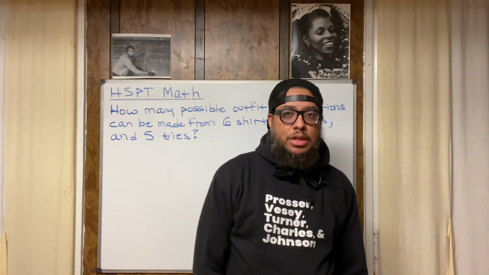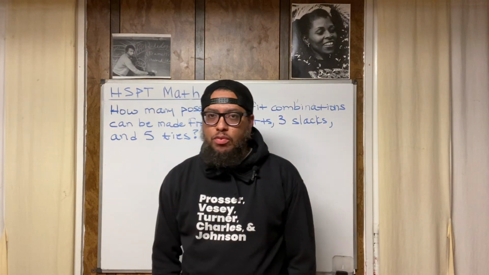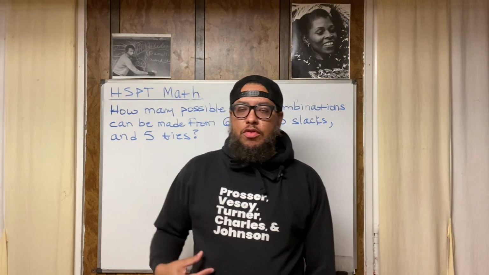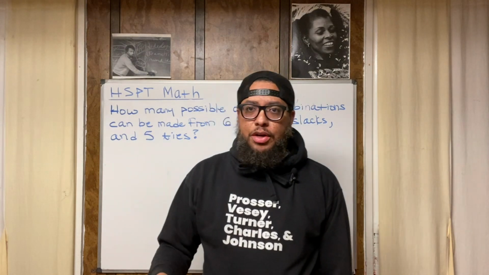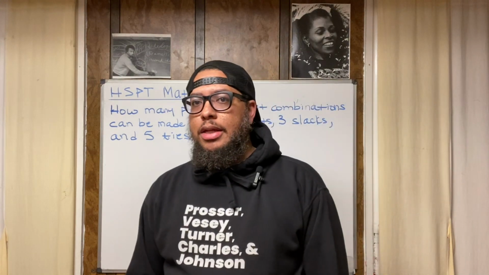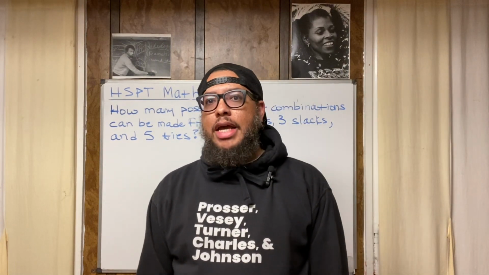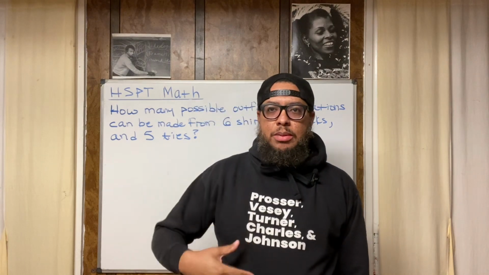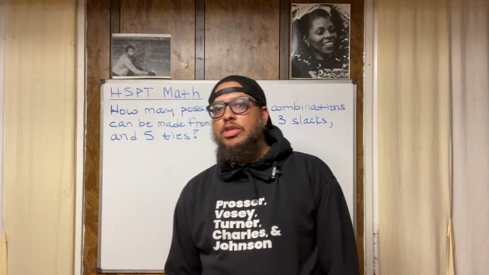First, we have Gabriel Prosser. Gabriel Prosser organized a slave rebellion in the year 1800 in Richmond, Virginia. All of these brothers were involved in different slave rebellions, in different parts of the country, different parts of the Western Hemisphere. Then we have Denmark Vesey. Denmark Vesey organized a slave rebellion in the year 1822 in Charleston, South Carolina. Then we have Nat Turner. Nat Turner is probably the most famous of these names. He organized a slave rebellion in the year 1831 in Southampton County, Virginia.